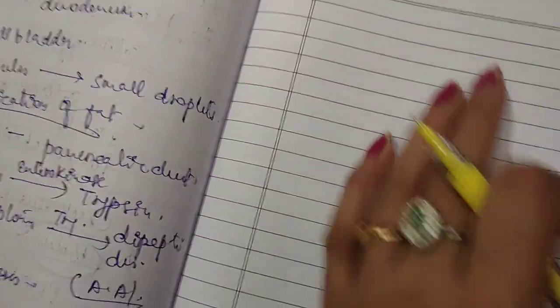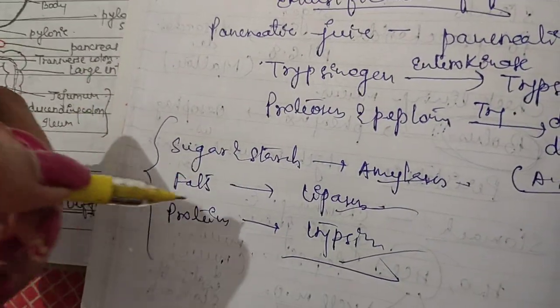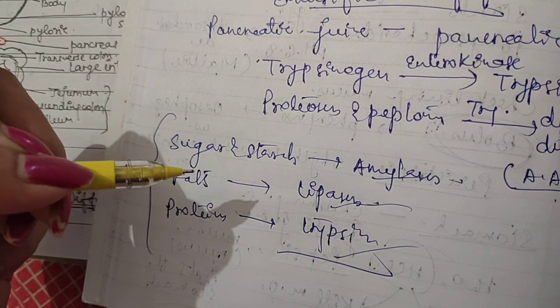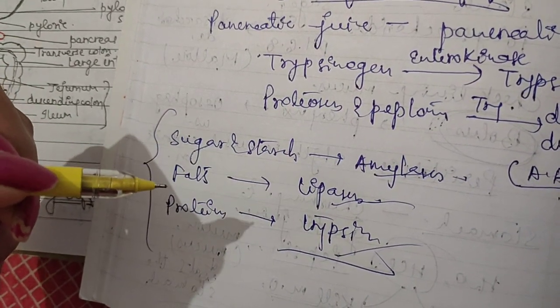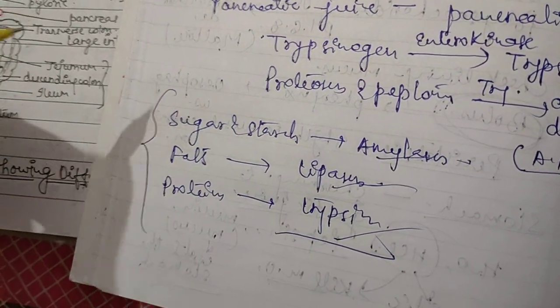Now, glands present in the intestinal wall secrete additional enzymes that finally break down the starch and complex sugar into simple sugar, and then protein into amino acid, and fat into fatty acid and glycerol.